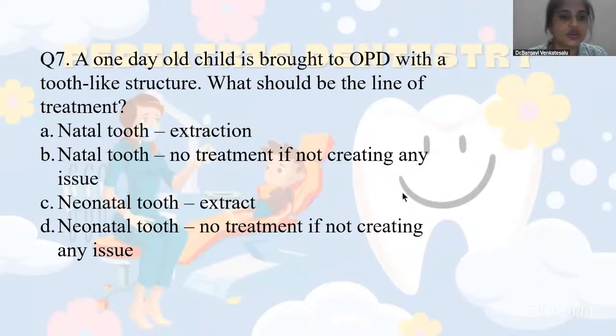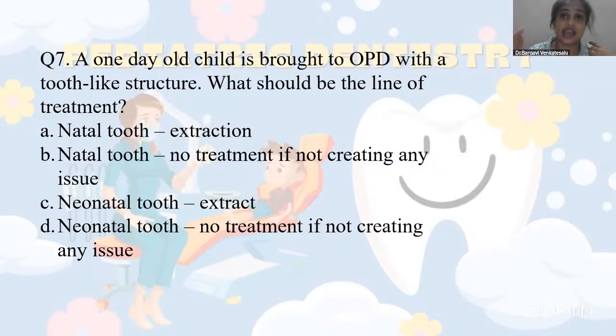Okay. So, your natal tooth is nothing. Just remember like this: natal, neonatal. Neonatal is something like newly formed teeth, which is not present at birth, or it is newly formed, like formed after 30 days of birth. You can just keep it in mind like that. Like after birth, newly formed teeth are your neonatal.